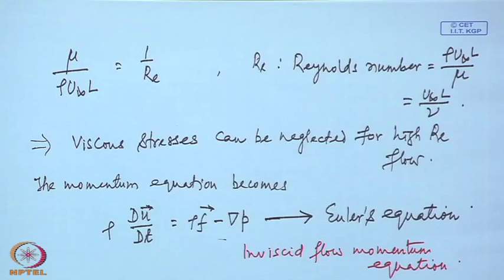What really happens is like this: in this high Reynolds number flow, where we are neglecting the viscous term, which inherently means that both the coefficient of viscosity as well as the velocity gradients are small. Eventually, however large the Reynolds number is, this gradient is not really small on the body surface.